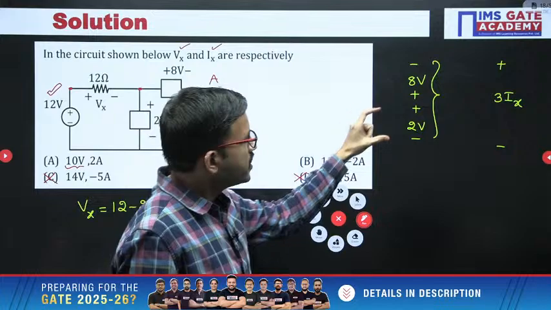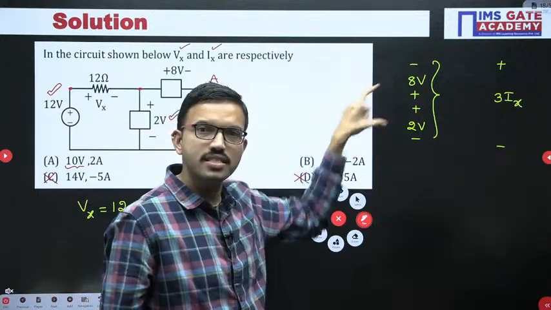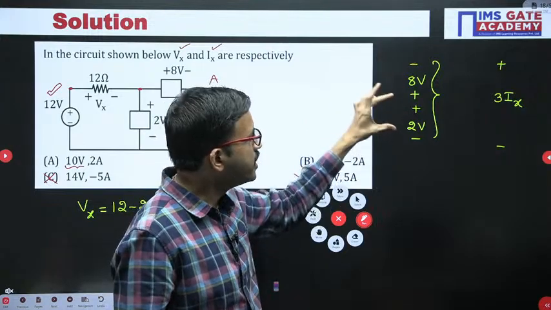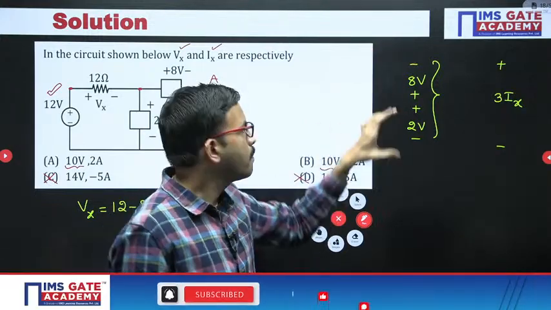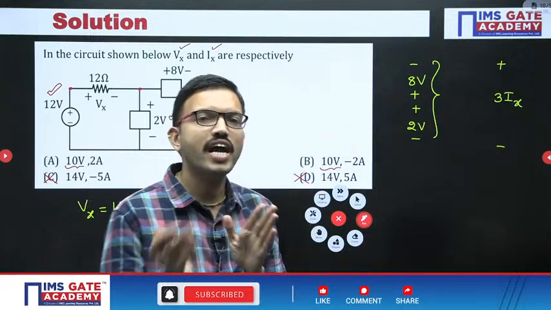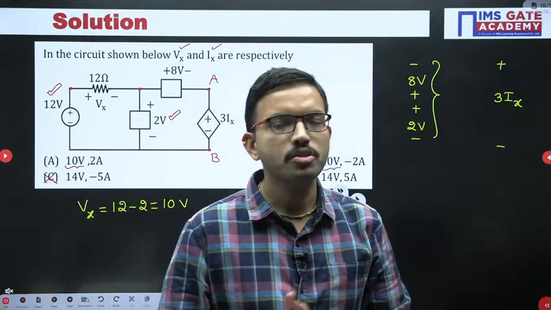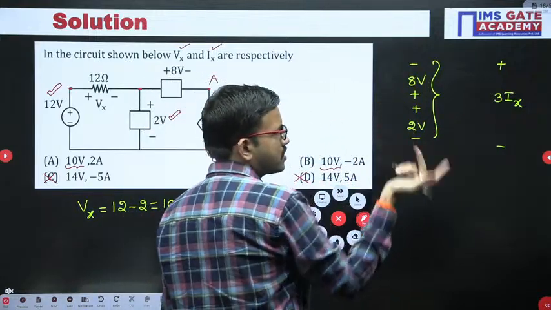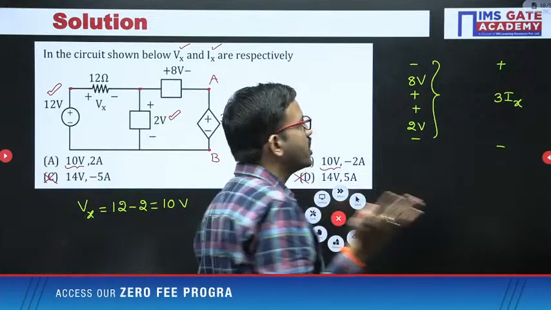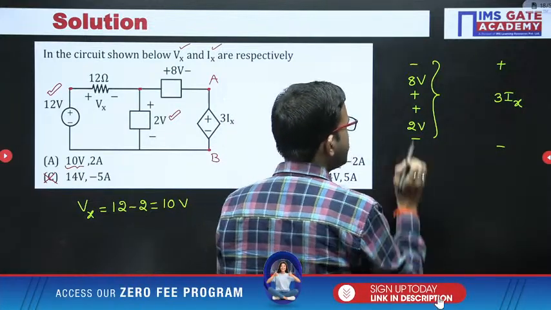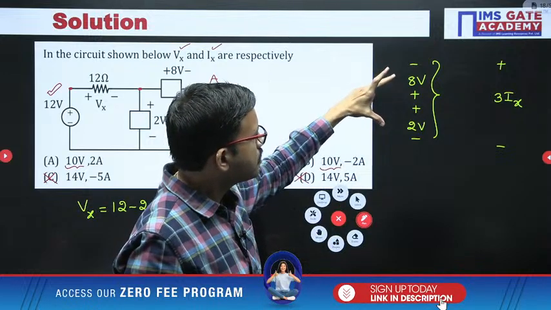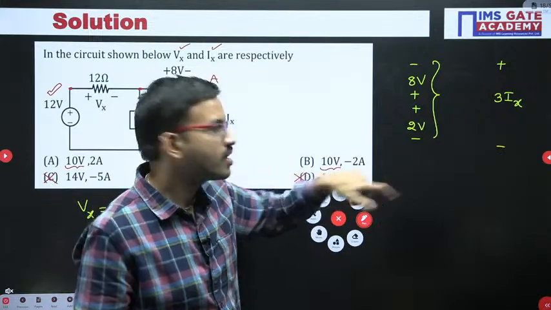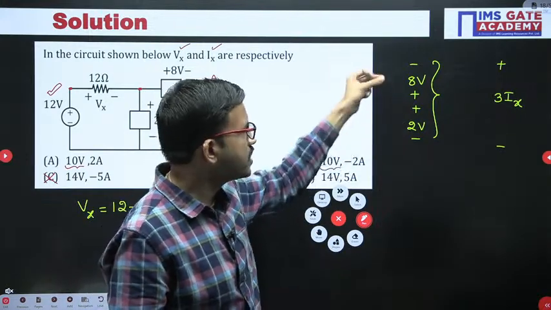Just observe, here it is very simple. If both are having the same polarities, that means here plus minus, here also plus minus, you can add. Or here minus plus, here also minus plus, you can add. But plus minus and minus plus, when you are having opposite polarities, at that time you have to perform subtraction. Here you are having 8 volt, here you are having 2 volt. Which one is smaller? 2 volt is smaller. That means the smaller you can subtract from the larger.